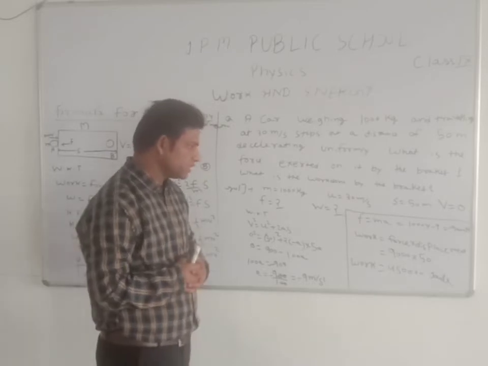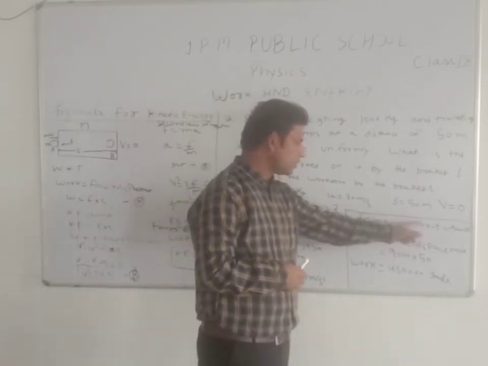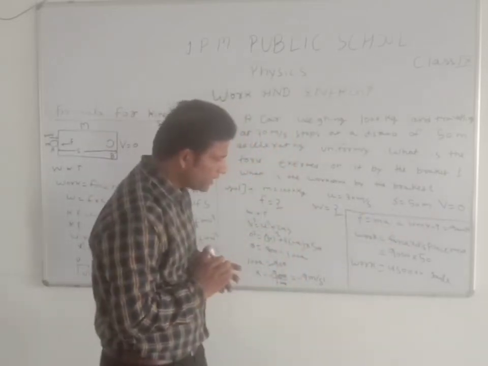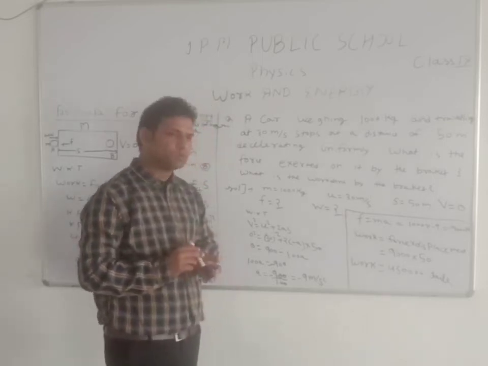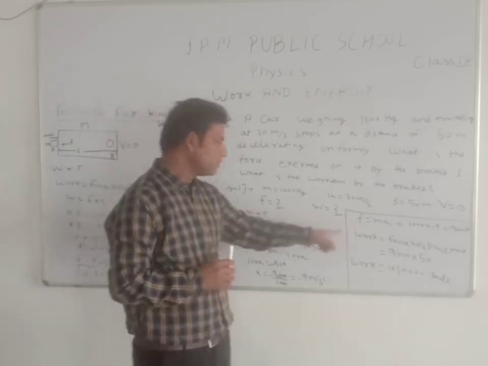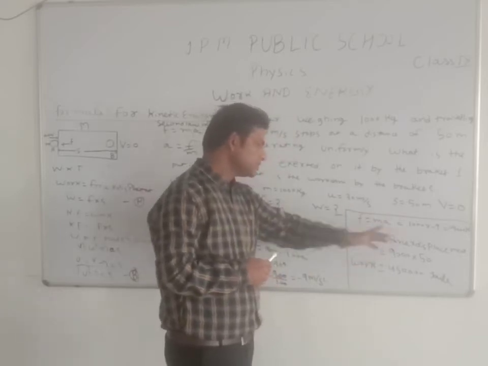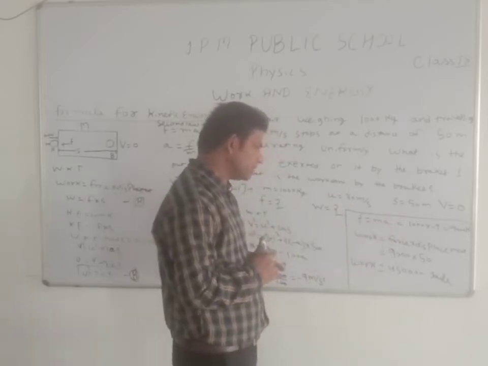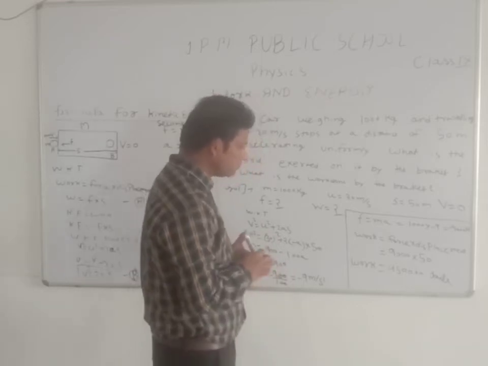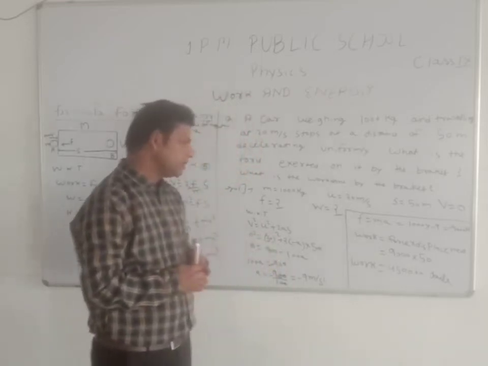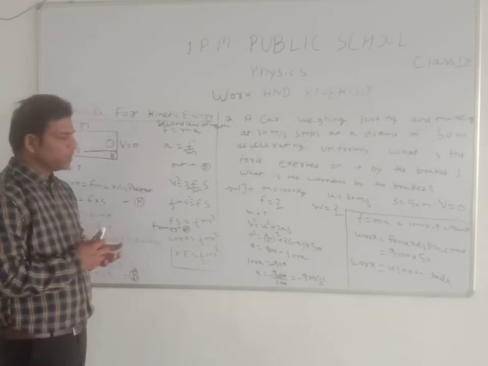F equals m a, so 1000 into minus 9, that is 9000 Newton is the force, because Newton is the SI unit of force. And work equals force into displacement. So force is 9000 and displacement is 50 meter, so the work is the resulting value in joule.